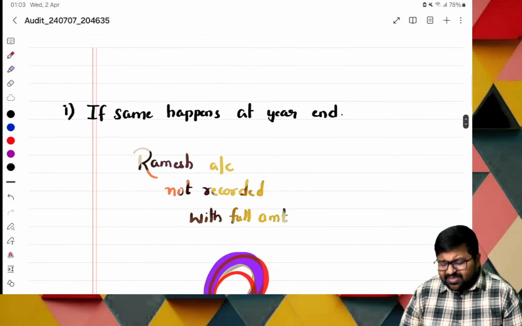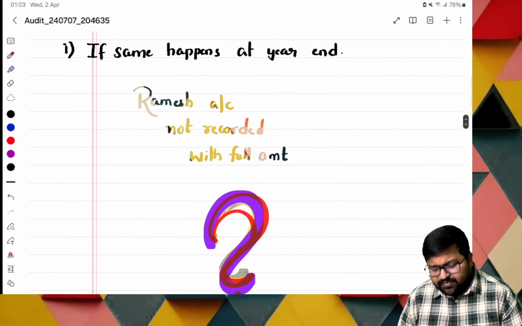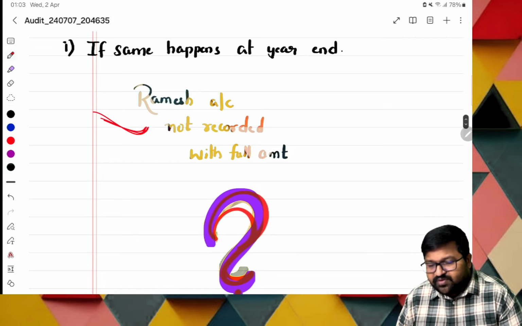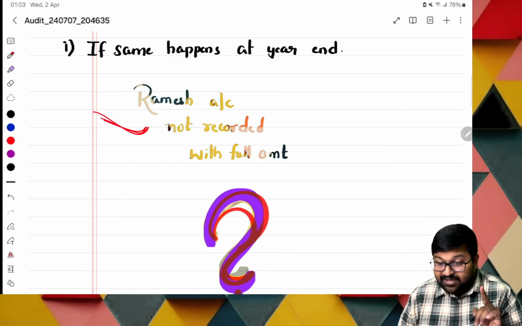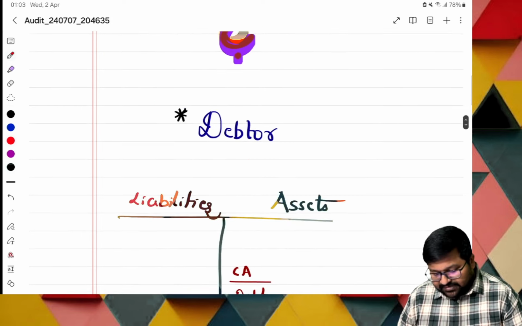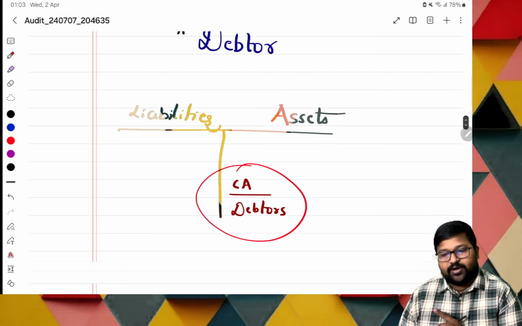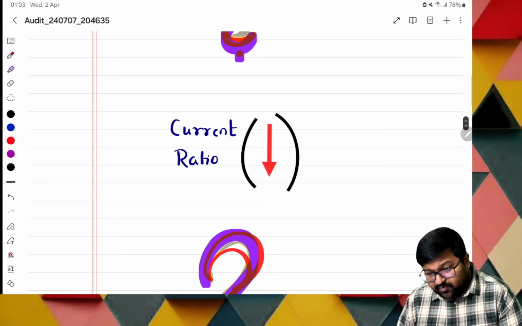Next, if the same happens at the year end, how is the case? The Ramesh account is not recorded with the full amount. So automatically, the debtor, we see Ramesh as a debtor, is not properly recorded here. Sir, this is forming what?